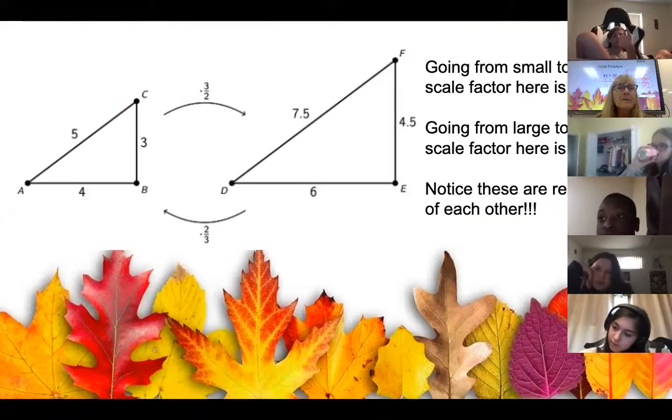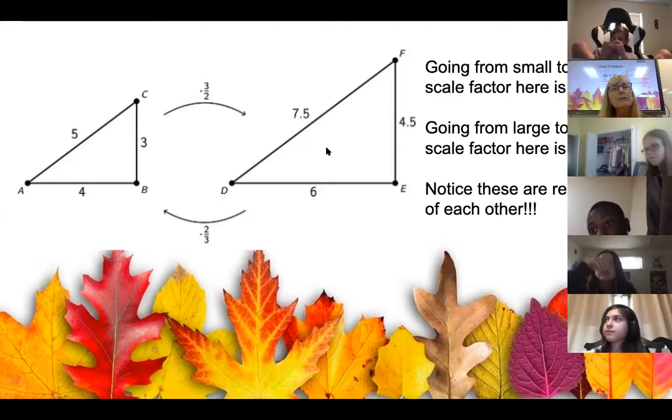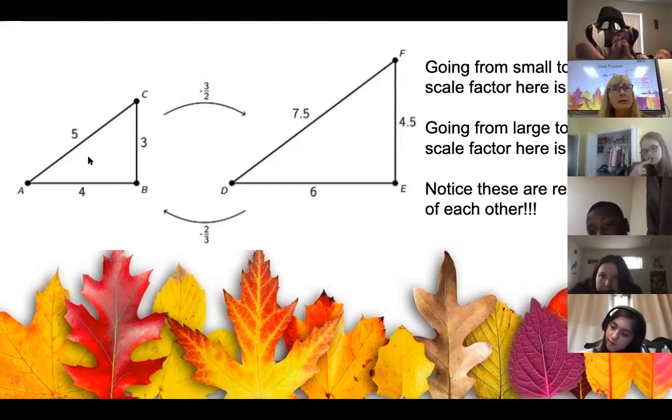Okay. All right. So now we're going to look at this. Going from small to big, we have a scale factor of 3/2. That means 1.5. And that's what we would expect, that it's a number greater than 1. Now, what if I wanted to go from the large triangle to the small triangle?